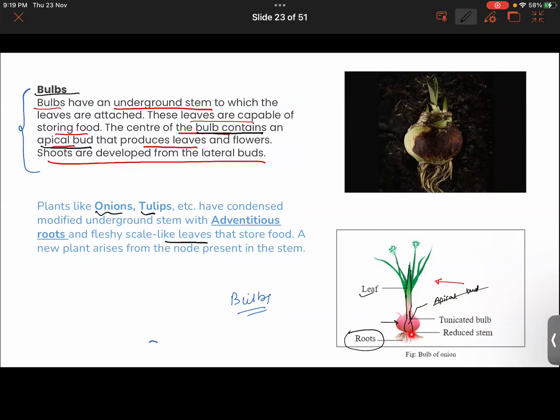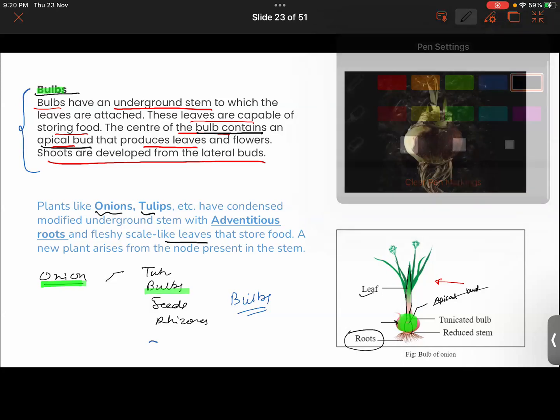So if the question is asked that onion takes part in vegetative propagation, is it by the help of tubers, bulbs, seeds, or rhizomes? So your answer has to be bulbs. Onion is a type of bulb, and this whole structure, that is the bulb, takes part in vegetative propagation.